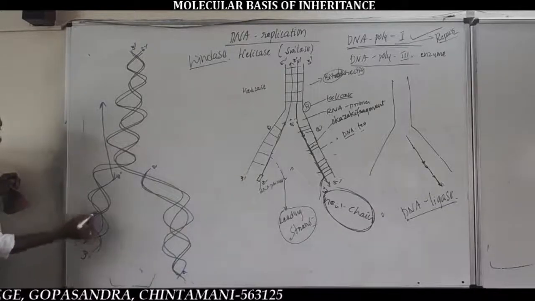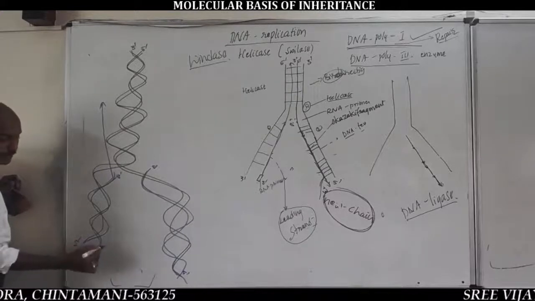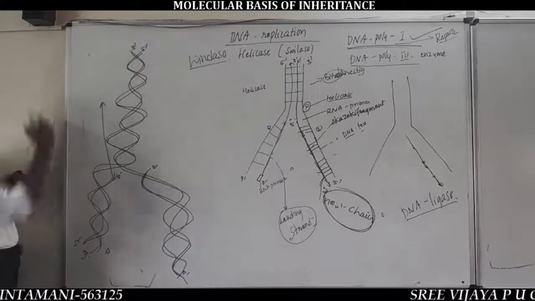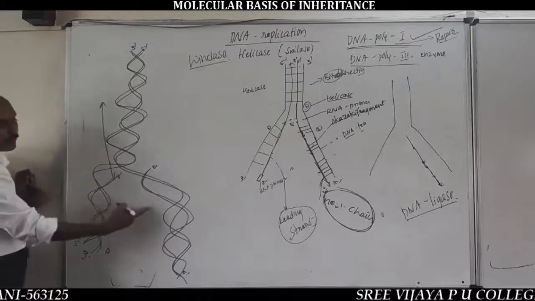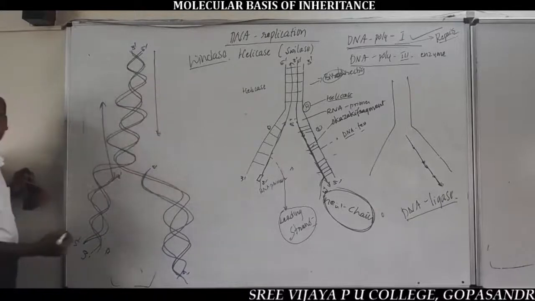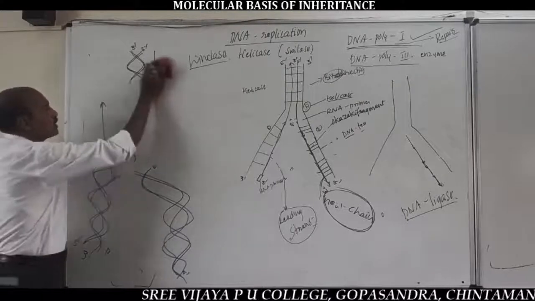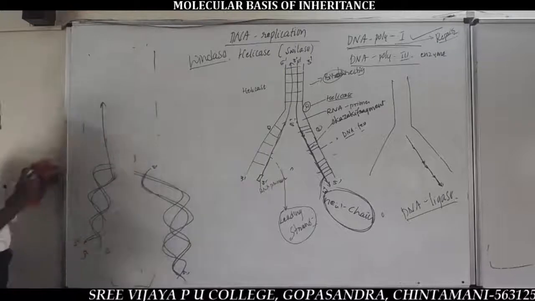So, the formation of the leading strand takes place from bottom to top, and the formation of the lagging strand takes place from top to bottom. As a result, two daughter DNA molecules are produced.